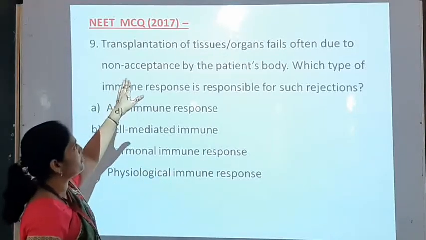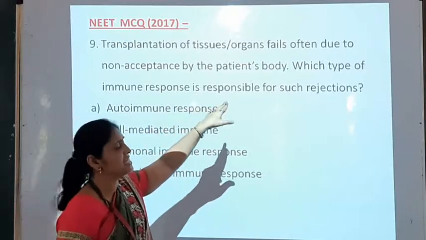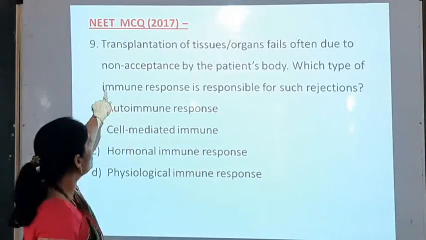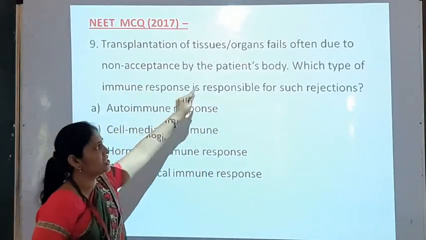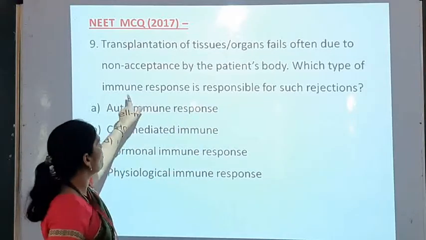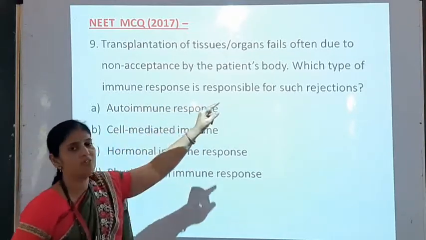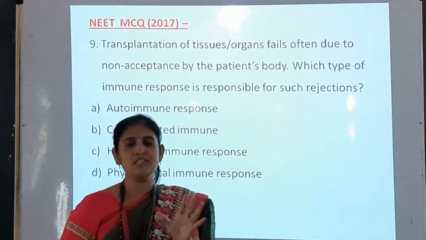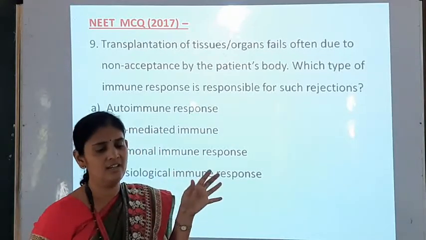Transplantation of tissues or organs fails often due to non-acceptance by the patient's body. Which type of immune response is responsible for such rejections? A very straightforward question is asked here.